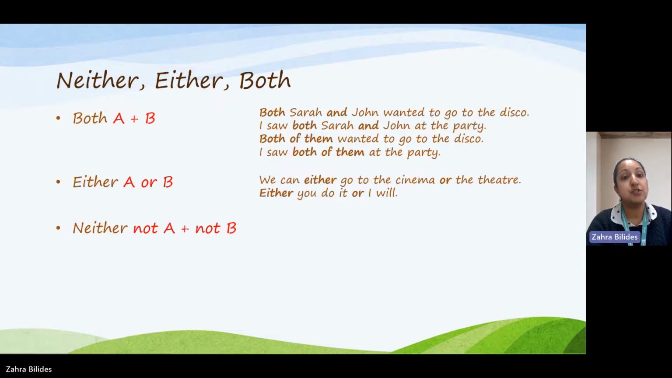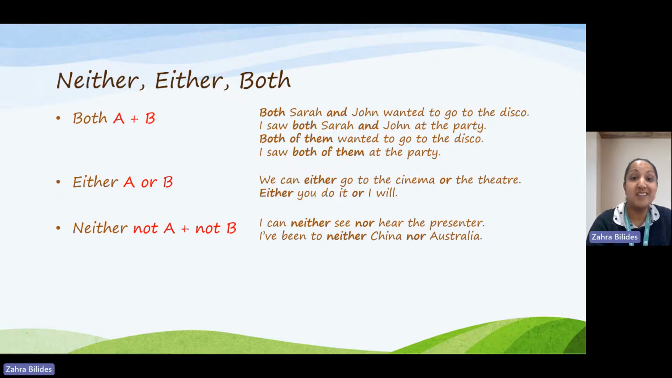Neither means not one and not the other. For example, I can neither see nor hear the presenter. I've been to neither China nor Australia. So in the first sentence, it means I can't see the presenter and I can't hear him. In the second one, I haven't been to China and I haven't been to Australia.